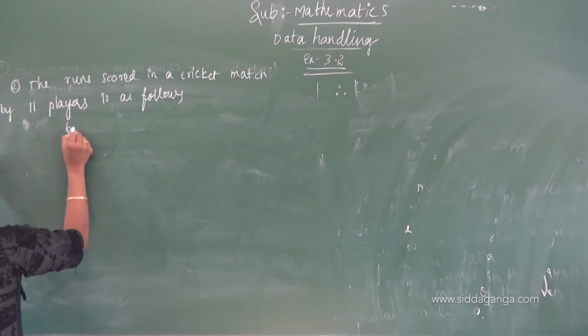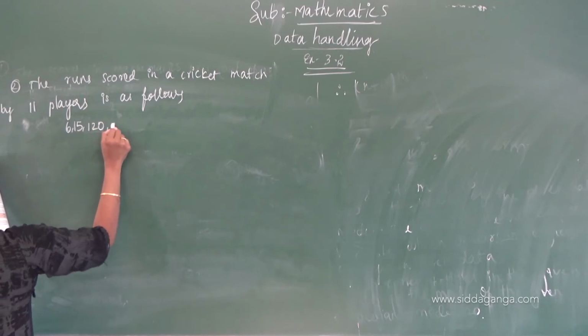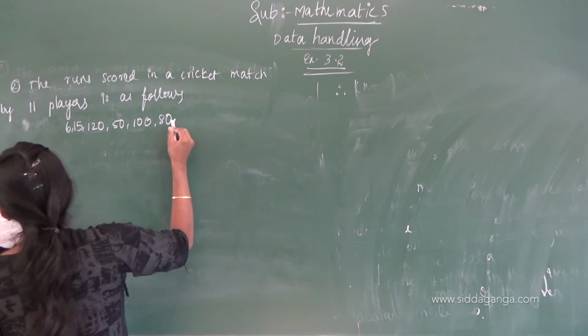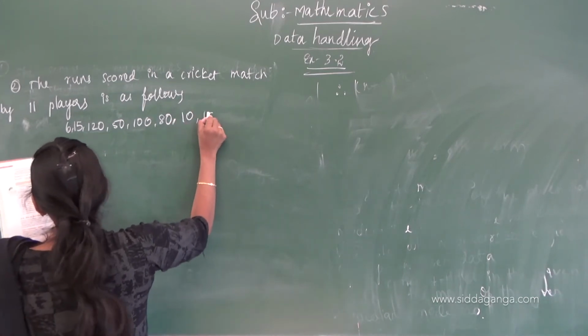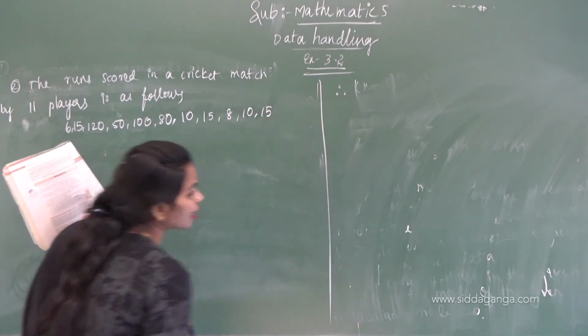What is the score of the cricketer? 6, 15, 120, 50, 100, 80, 10, 50, 8, 10, 15.